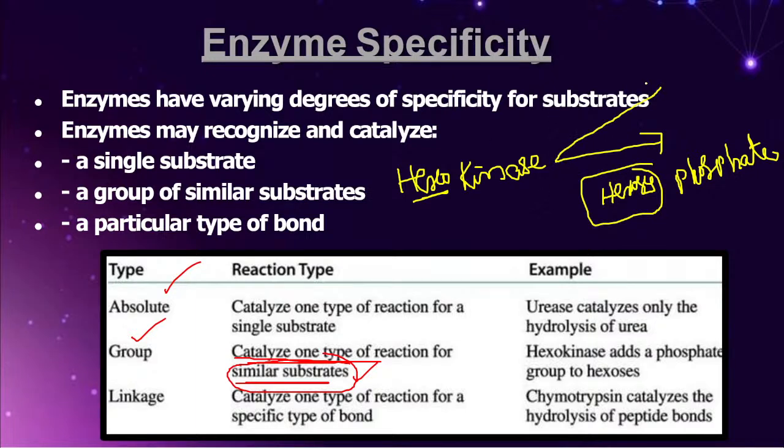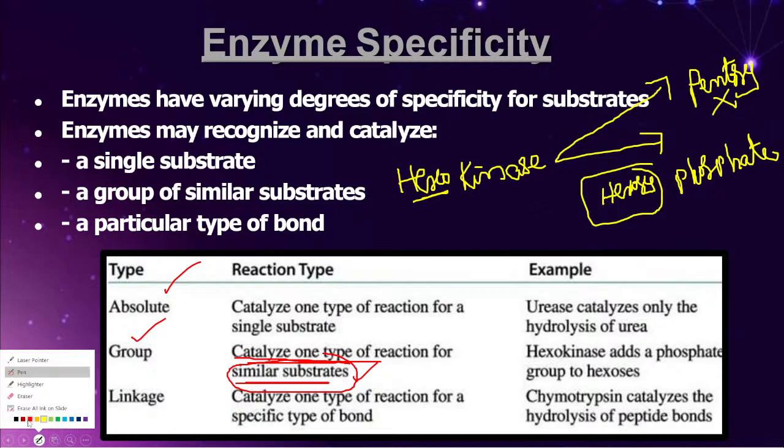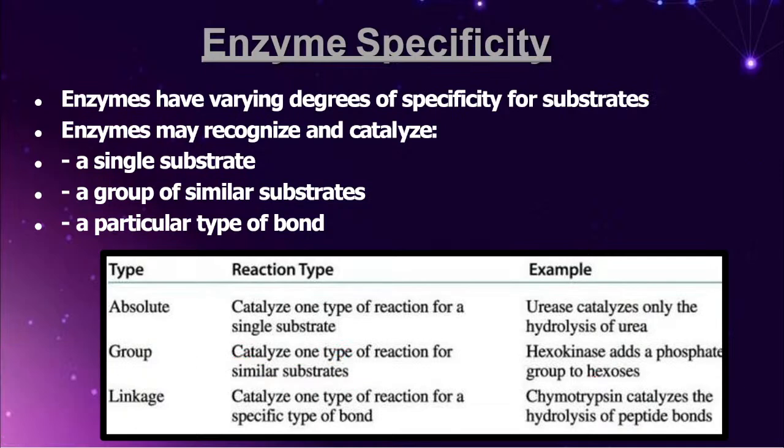Do you think hexokinase will go and add the phosphate group to the pentoses? Never ever. It never adds. Why? The reason is very simple. The hexokinase is catalyzing only one type of reaction, and most importantly, friends, it is catalyzing the reaction only to a similar substrate. So hexokinase acts on only hexoses. It never acts on any other group. So that is called what? Group specificity. Friends, please don't get confused.